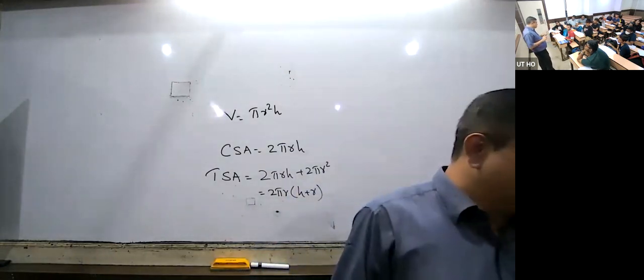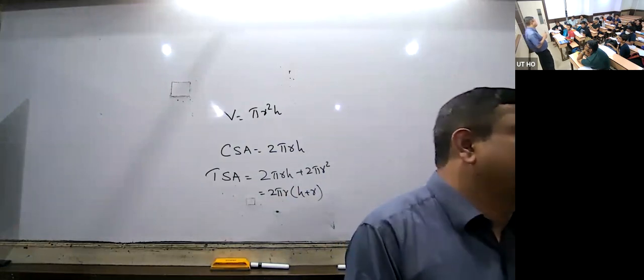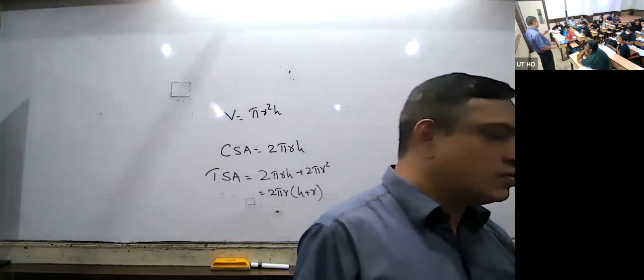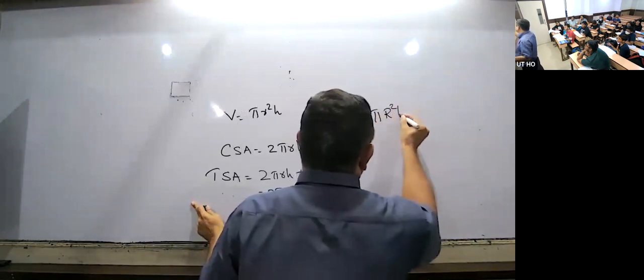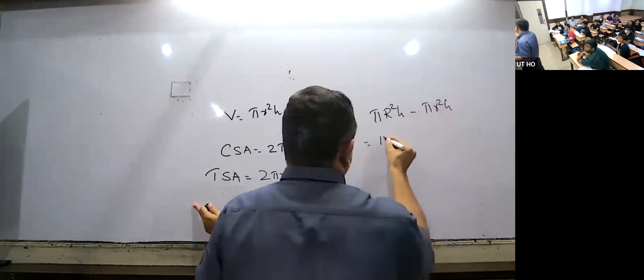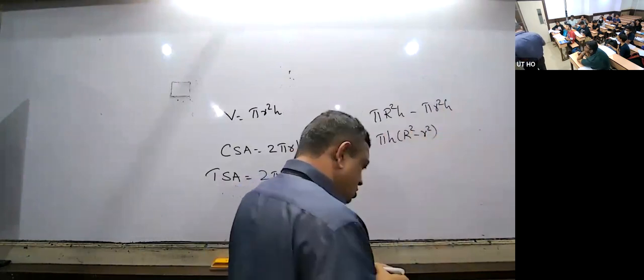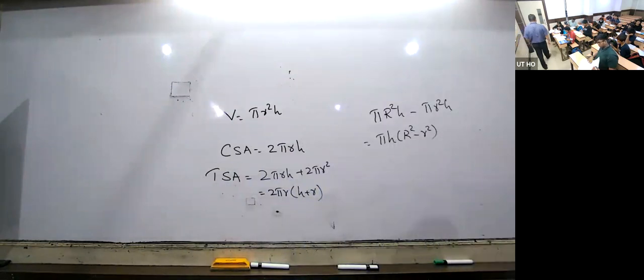Volume of the solid. Listen here. Volume of the metal, or volume of the solid used for this hollow cylinder, is equal to outer volume minus inner volume. Outer volume is pi capital R square h, minus inner volume pi small r square h. I can write pi h times R square minus r square. Okay, have you followed? Hollow cylinder or cylindrical pipe, all are the same thing.